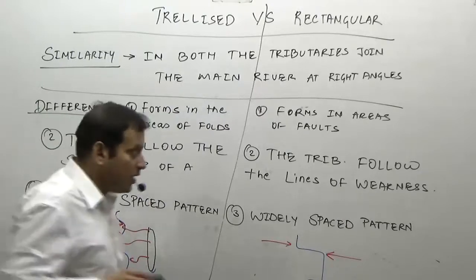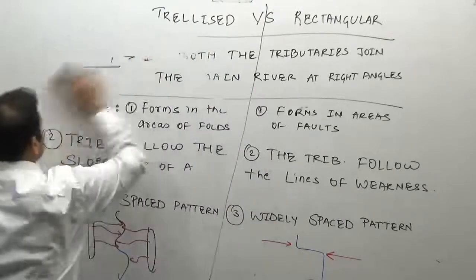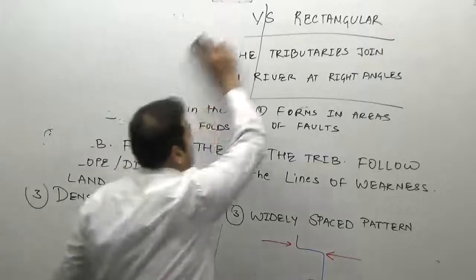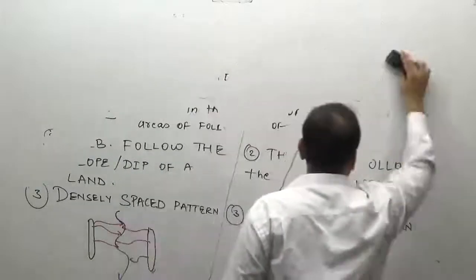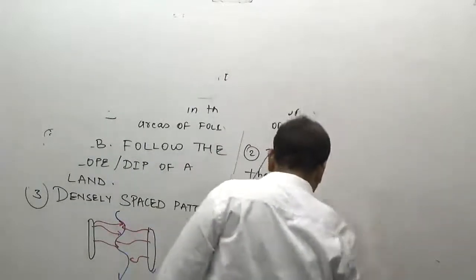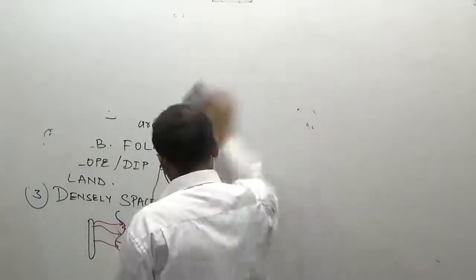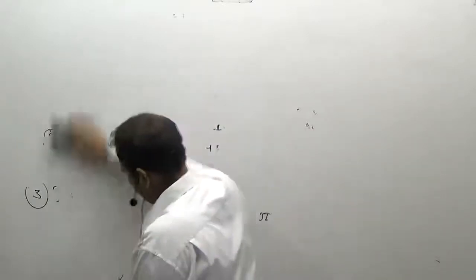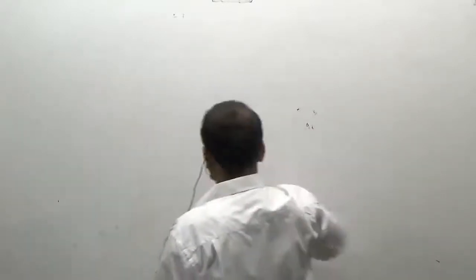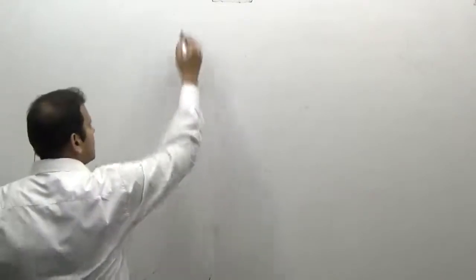Okay. The next kind of drainage pattern is radial drainage pattern.